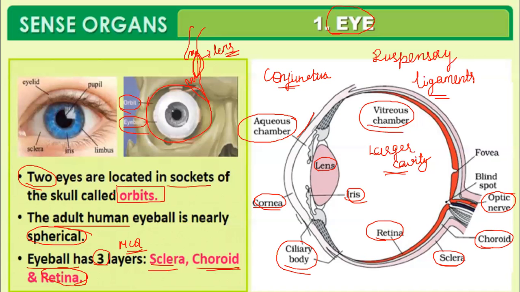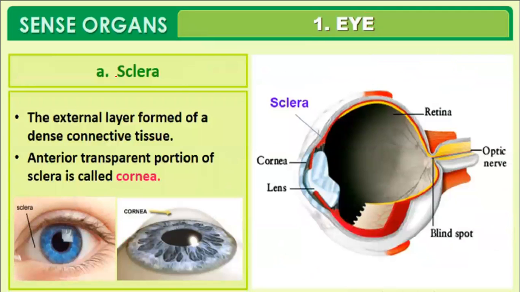So the eye has mainly three layers, that is sclera, choroid and retina. First, discussing the outer layer. Sclera is the outer layer of the eyeball. It is the external layer, which is formed by dense connective tissue.